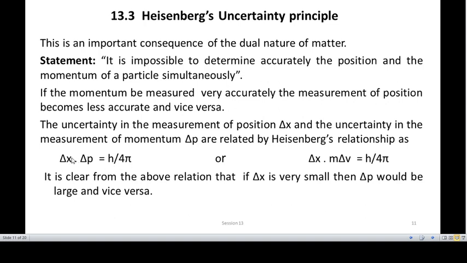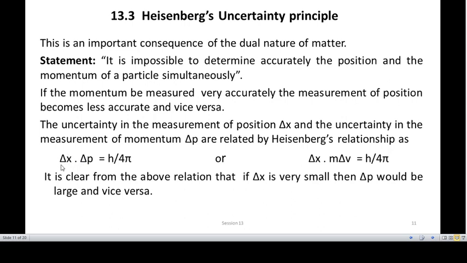Therefore you cannot determine the position and the momentum simultaneously and precisely. From this equation it is clear that if delta x is very small, then delta p would be large, and vice versa. In other words, when you determine delta p, delta x will have an error of at least h divided by 4 pi.